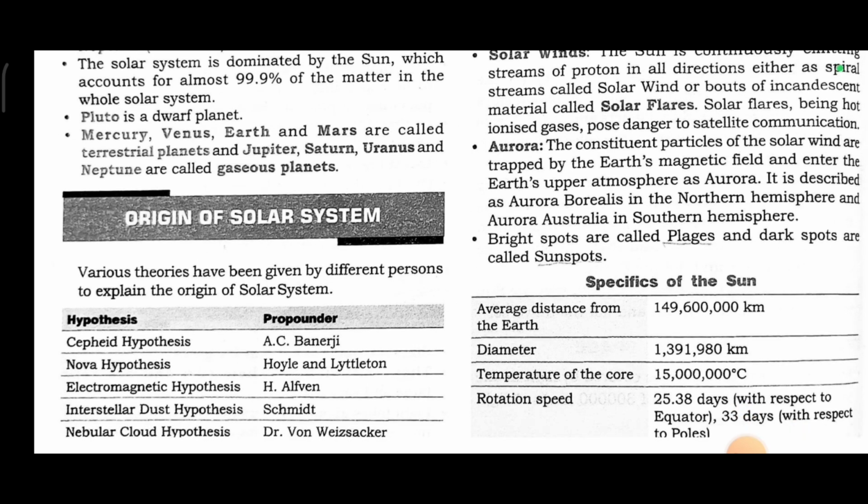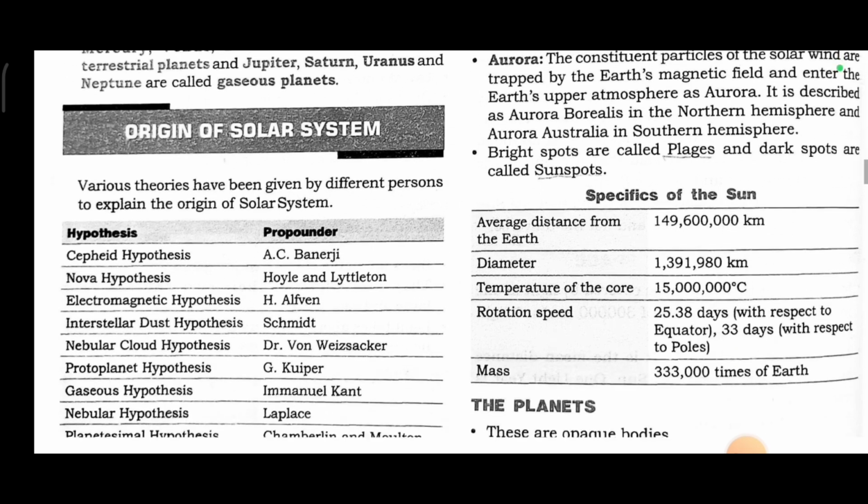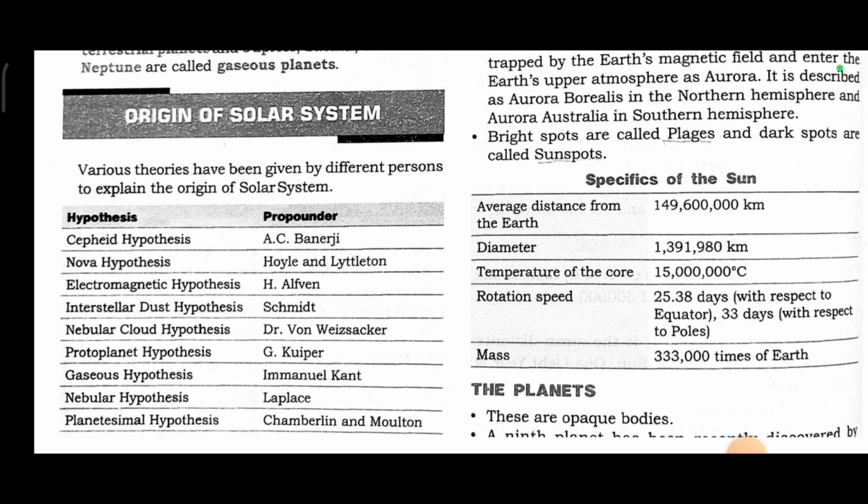Aurora. The constituent particles of the solar winds are trapped by the Earth's magnetic field and enter the Earth's upper atmosphere as aurora. It is described as aurora borealis in the northern hemisphere and aurora australis in the southern hemisphere. Bright spots are called plages and dark spots are called sunspots.